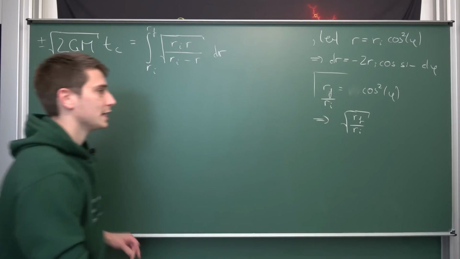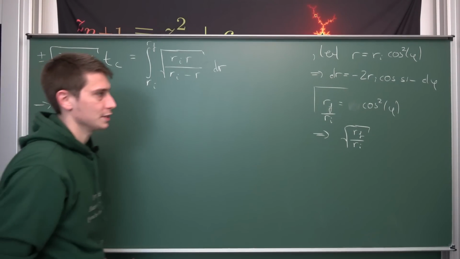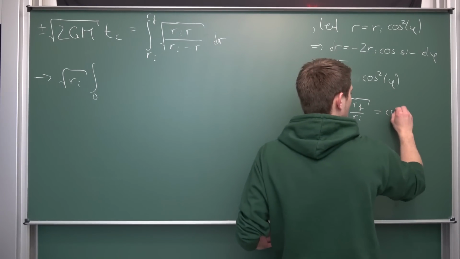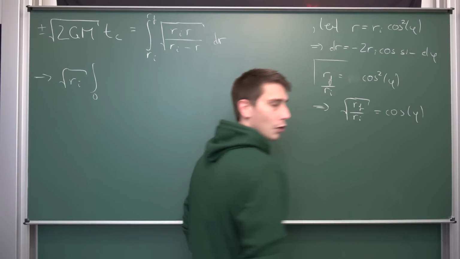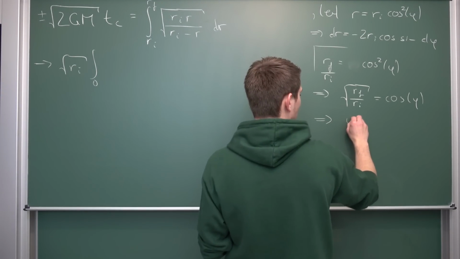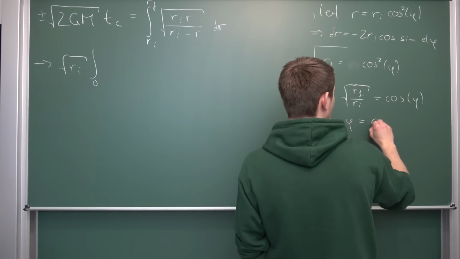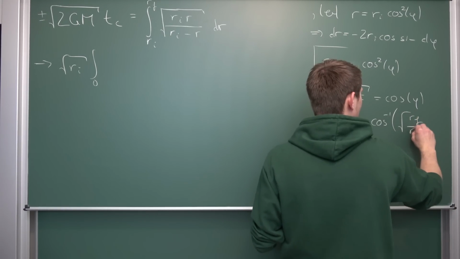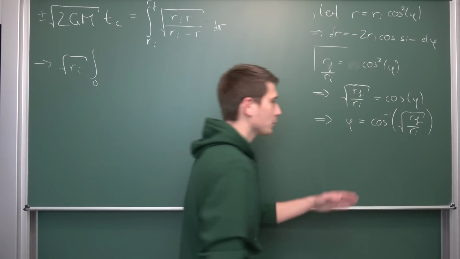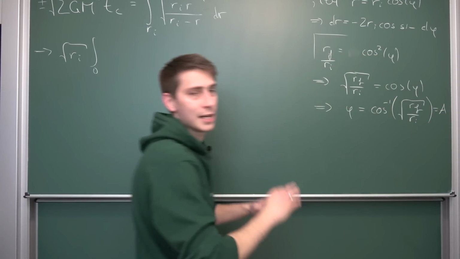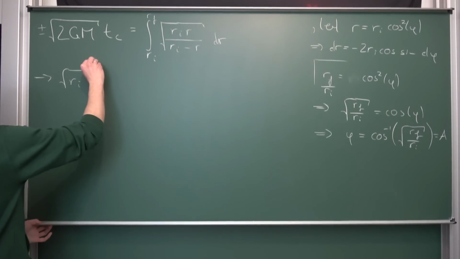We take the positive square root because of the positive interval that we have here and the principal branch, and this is equal to the cosine of phi. Now all that's really left to do is to take the inverse cosine on both sides, leaving us with phi being equal to the inverse cosine of the square root of Rf divided by Ri. And we're going to give this thing a new name. Let's just say this right here is the upper bound A. We are going to plug it in later in the game.